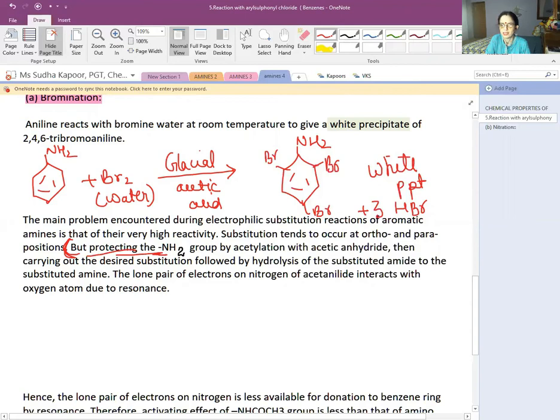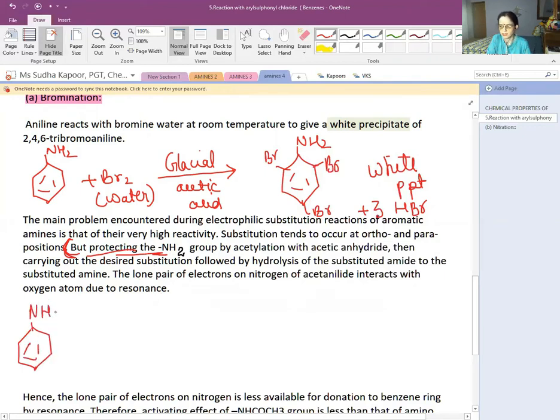So how is the acylation done? By using acyl chloride or acetic anhydride. These can be used so that the lone pair of the nitrogen atom gets another path to undergo resonance. So this protection results in a little decrease in the activity of the amine, that is, the aniline part. So now see how it works over here.